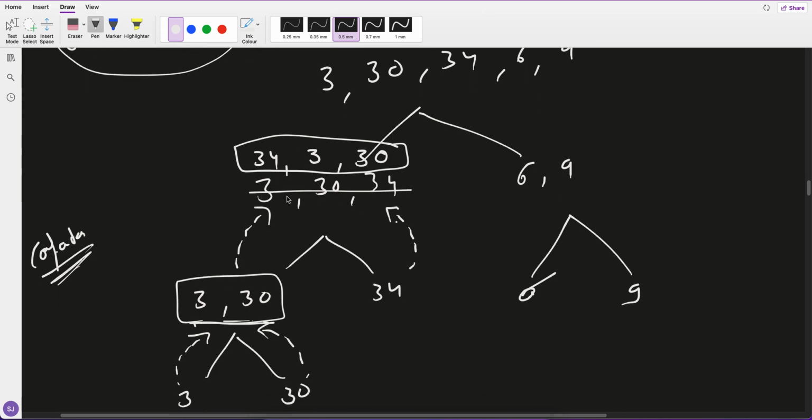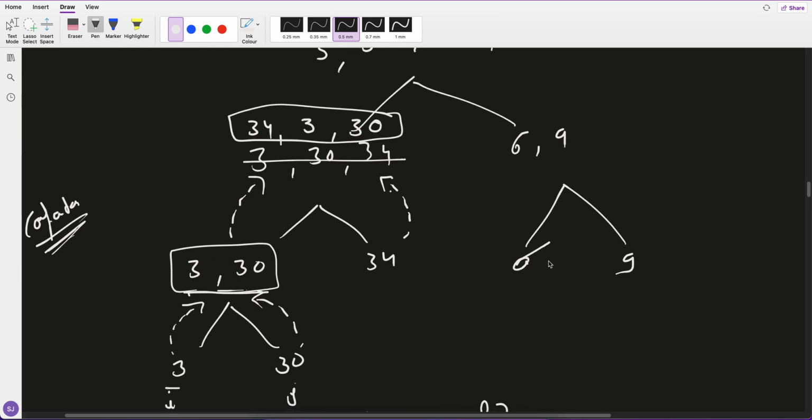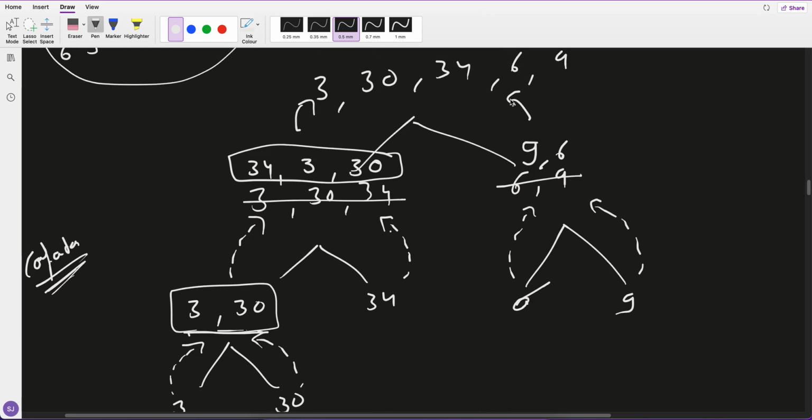Now what will happen? We have 34330, and here 69 or 96? Definitely 96. So when it goes up using the comparator, this will change to 9, 6. And now ultimately this will go. So how will it go?